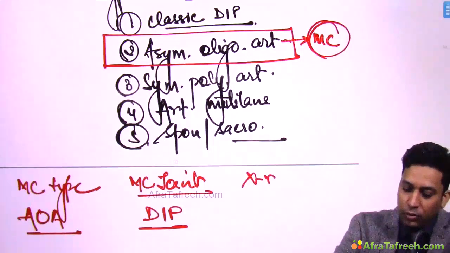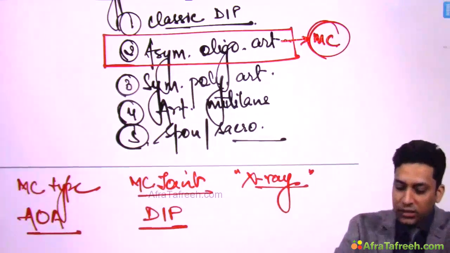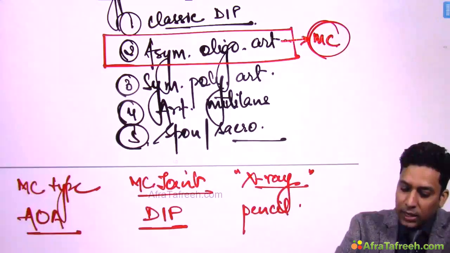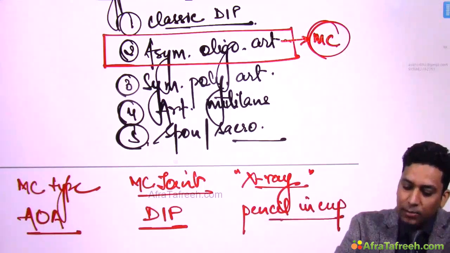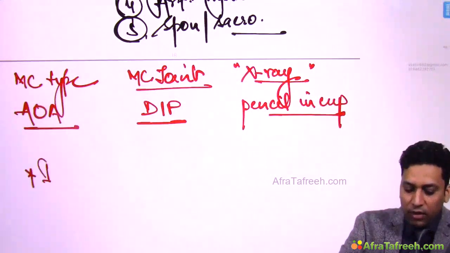And if you do a radiological test, so if you do an X-ray, what is the radiological finding which is seen? It is pencil in cup deformity. So pencil in cup deformity is the finding which is seen in psoriasis. Now let us write down one important fact here.